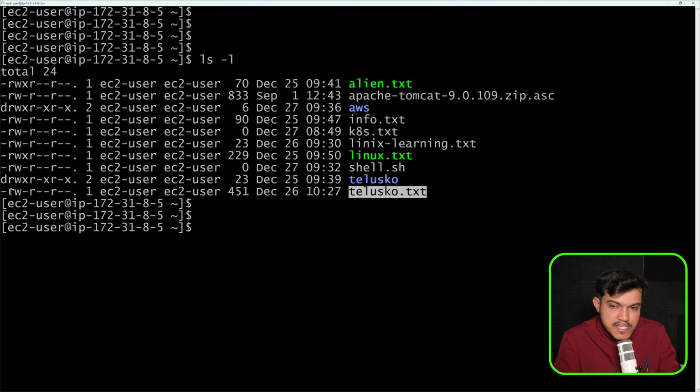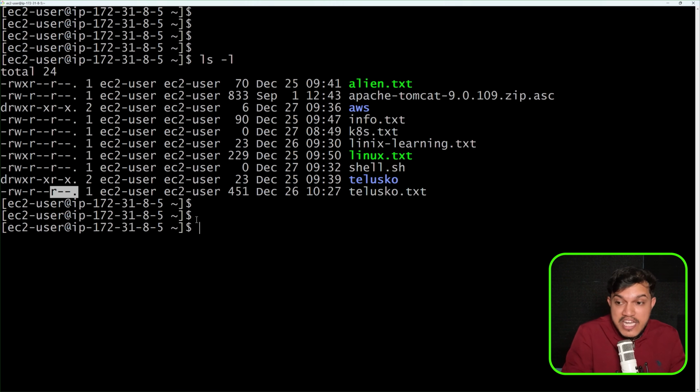So what is the default permission? For users, we have read and write permission. For group, we have only read permission. And for others, we have only read permission. I want to change, but in numeric format.